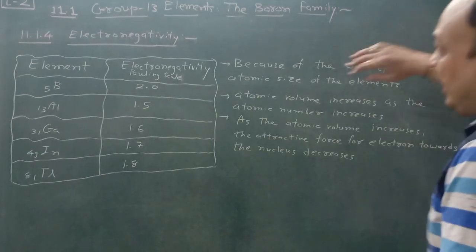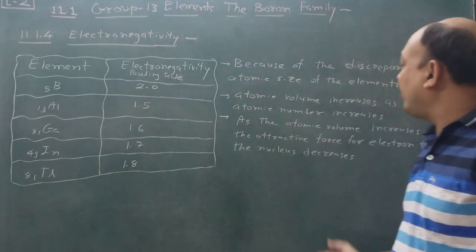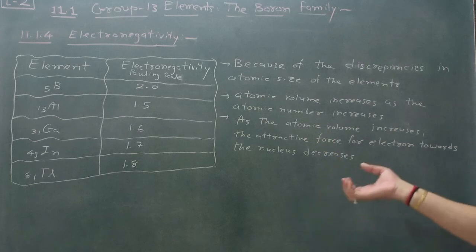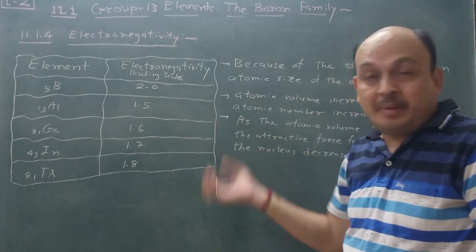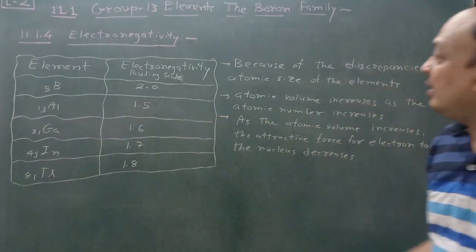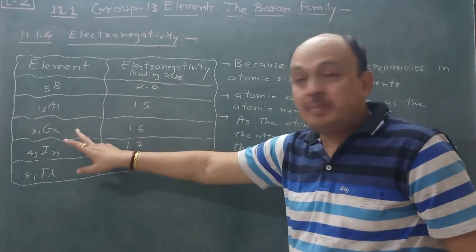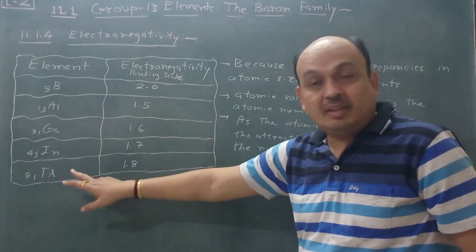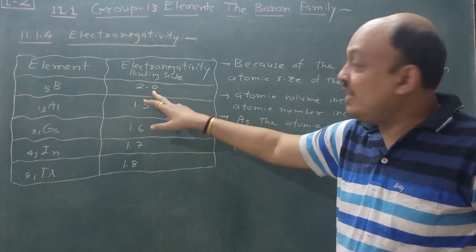Okay, now another topic, 11.1.4, electronegativity. Electronegativity is the attractive force of an element for the pairing of electrons, that is nothing but electronegativity. So to understand that, first of all, the elements are boron, aluminium, gallium, indium and thallium. Boron is 2.0, according to the Pauling scale.